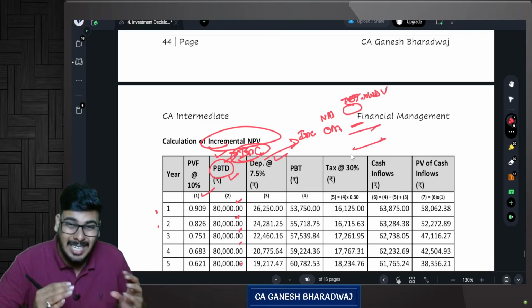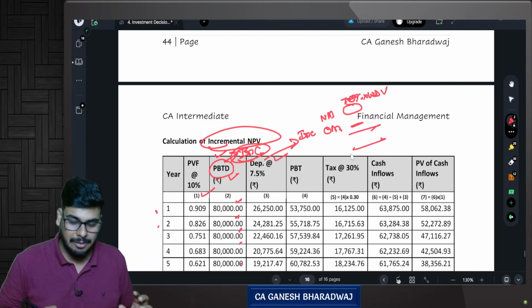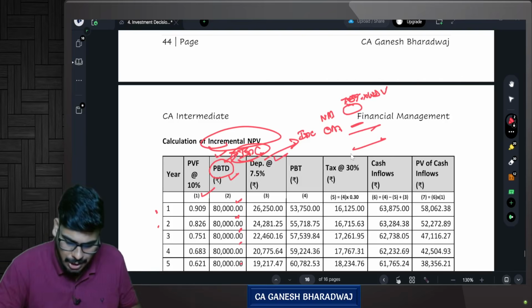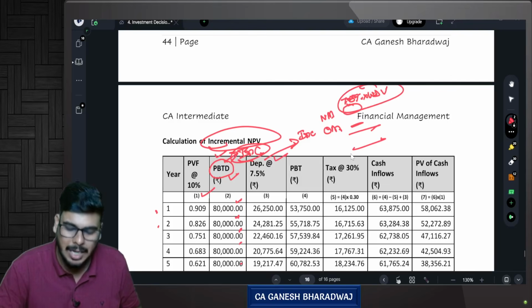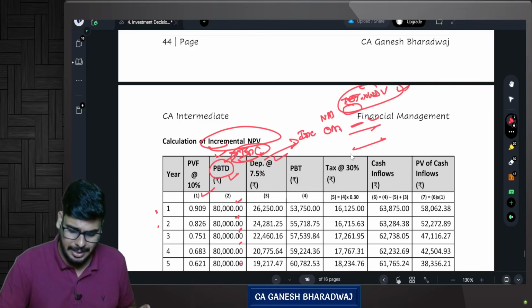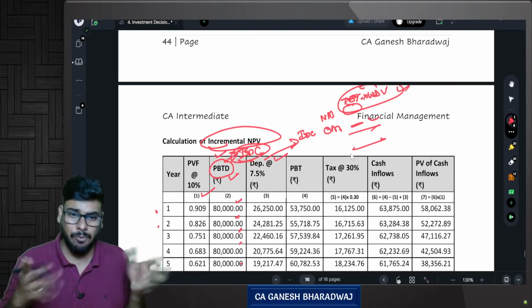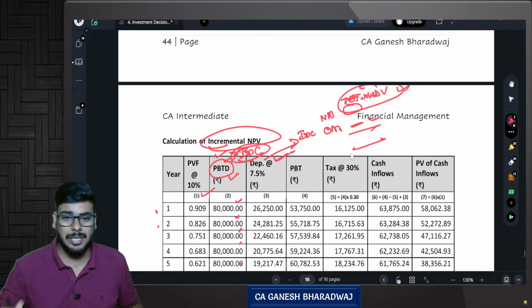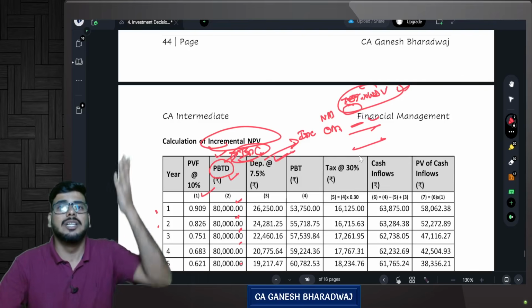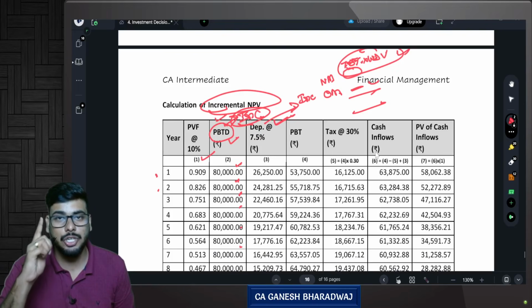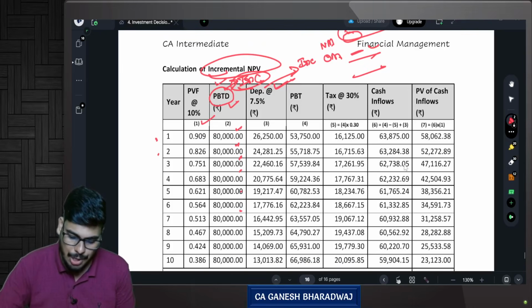So technically the extra depreciation that I will be incurring every year because of this decision will be nothing but 7.5% on WDV minus 0. Why minus 0? Because the old machine is fully depreciated, no depreciation at all. So the extra depreciation I need to compute is nothing but the depreciation on the new machine, but it should be under WDV method. So now, how will you compute this?